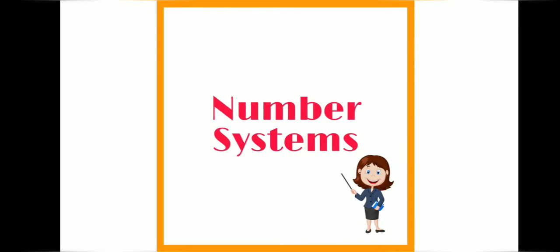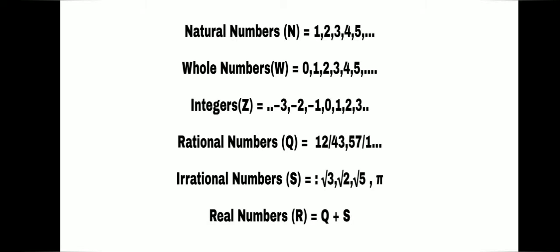Today we will learn about number system. We have seen different types of numbers in our daily life. Let us study each of them in detail. Starting with the natural numbers. Natural numbers are denoted by the alphabet N and the smallest natural number is 1. So the natural numbers, which are often known as counting numbers, are 1, 2, 3, 4 and so on.